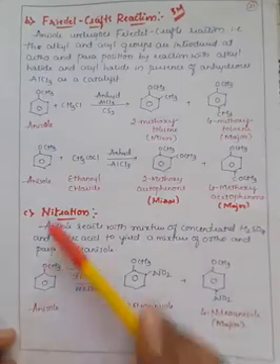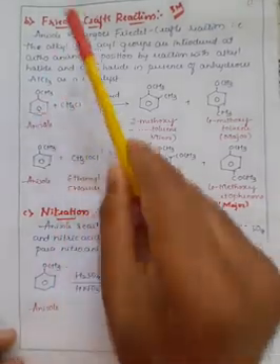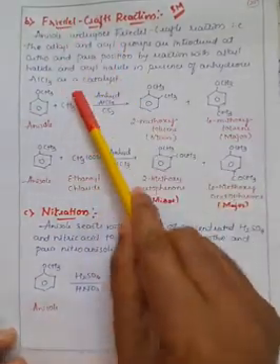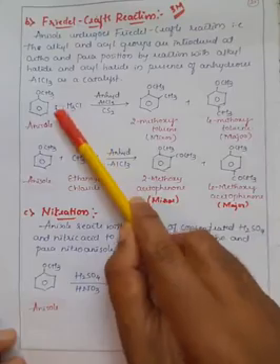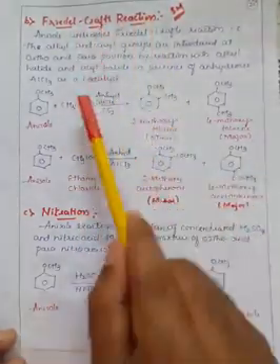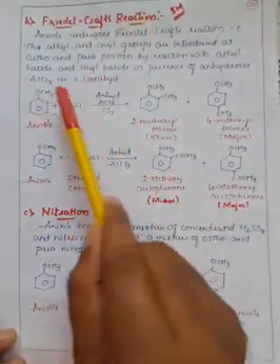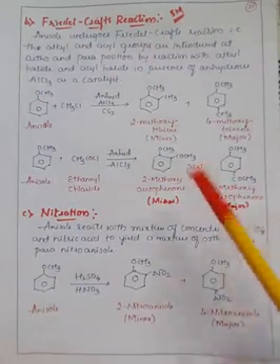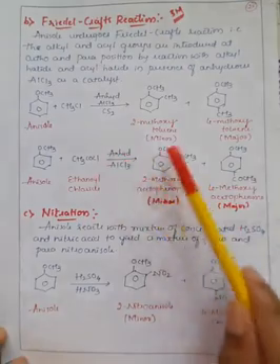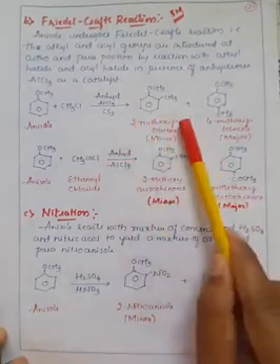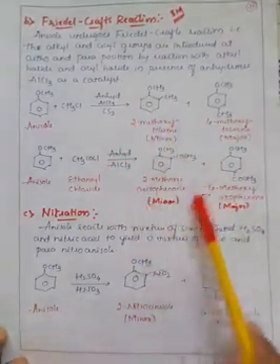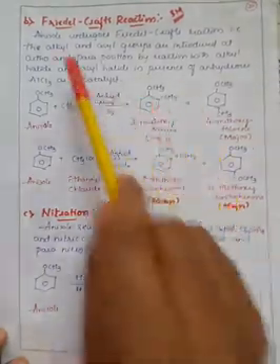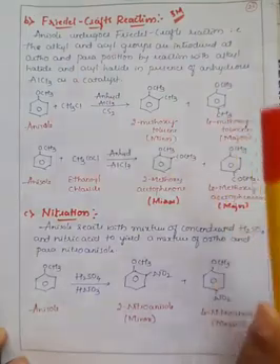Here there is an introduction of an alkyl group. The main theme of Friedel-Crafts reaction is introduction of methyl, that is an alkyl group, and so we call it Friedel-Crafts reaction. If there is an introduction of halogen, we call it halogenation or halogen addition reaction. I have given two examples here. In the first reaction, we have prepared 2-methoxytoluene. In the second reaction, we have prepared 2-methoxyacetophenone. You can write any one example.